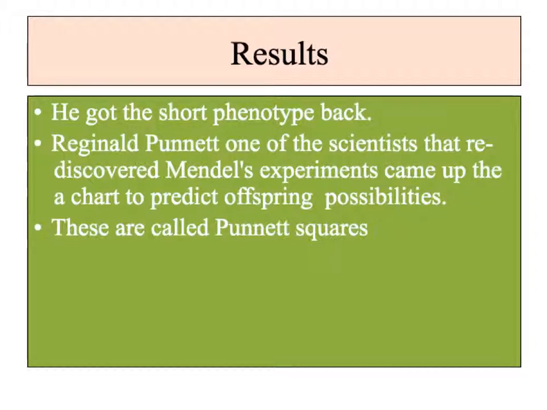It wasn't until quite a few years later that Reginald Punnett, who was a statistician, so he worked with numbers, ran across Mendel's data and was able to understand what he was showing with his experiments. He was able to put it in a nice little chart that could easily describe that process of undergoing meiosis and separating out the different alleles and coming back during fertilization to get possible offspring. So that is why they are called Punnett squares and not Mendel squares.